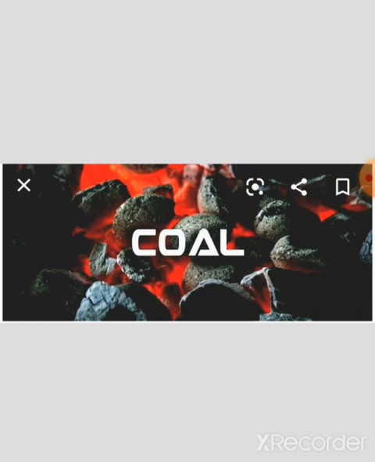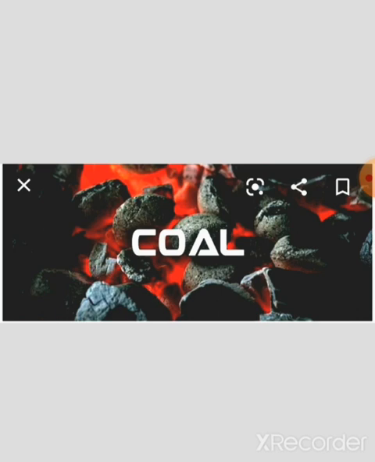Our next topic is coal. Coal is the most important energy source in India. Initially, coal was used as fuel. In the 18th century, it was used to smelt iron ore and produce steel. Steam engines powered by coal were used to pull trains, propel ships, and run machines. Today, coal is mainly used for electricity generation.